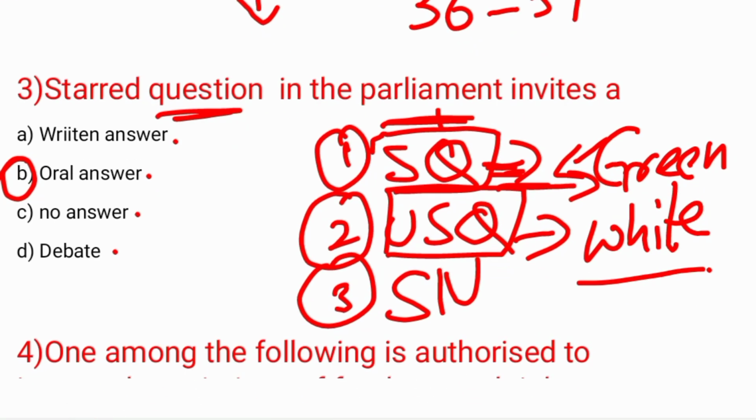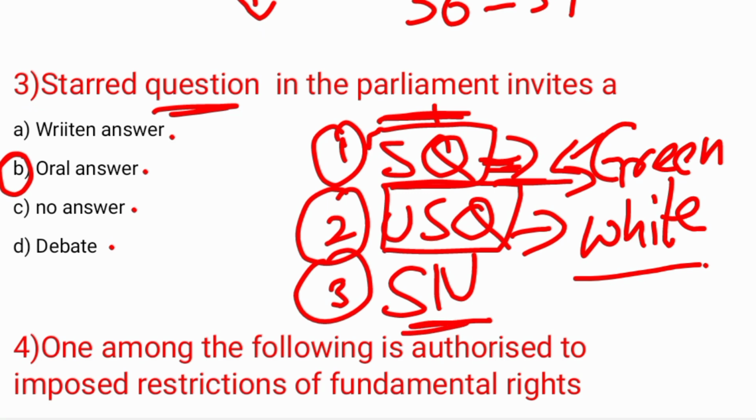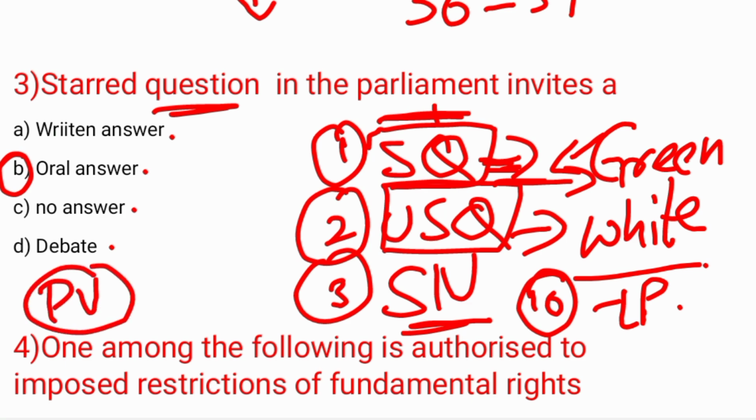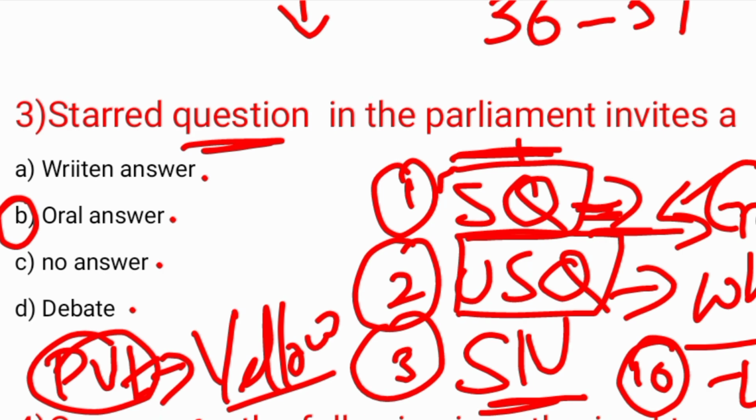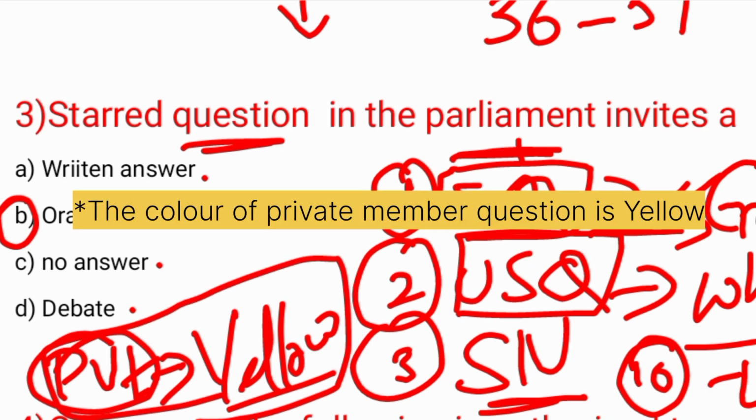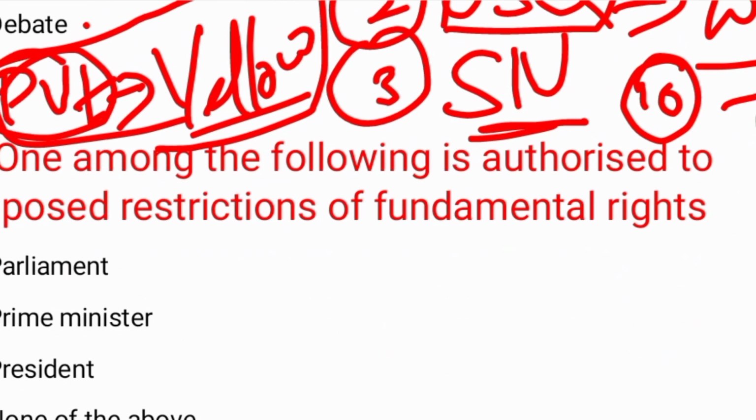And there is another question called the short notice question. This question can be asked by giving a notice of less than 10 days, and the color of the short notice question is light pink. And there is another, the private member question. It can be asked to a private member, and the color of the private member question is yellow. And let's see the next question.